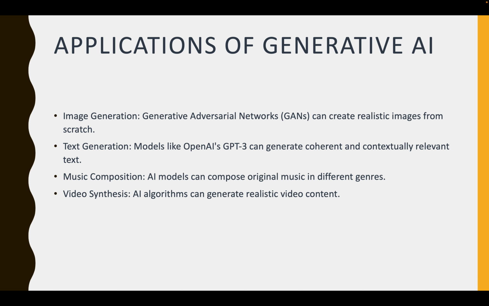It can create different images. It can create different versions of a person, how he will look 20 years from now, how a place will look after 20 years. So it can create different versions of an image. It can also generate different realistic video content. So as you can see, mostly it is used for creating different kinds of content, analyzing the vast amount of data which it sources for creating its output.